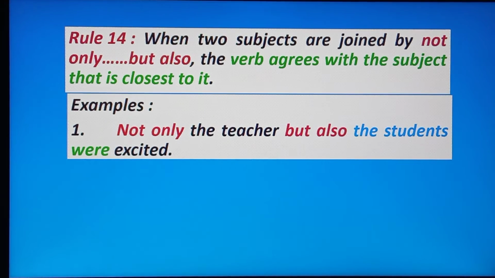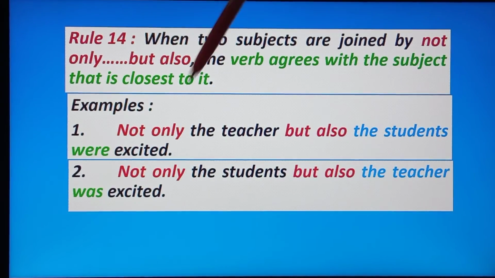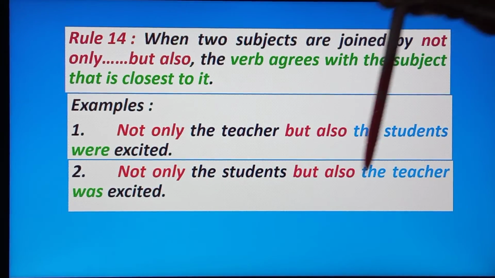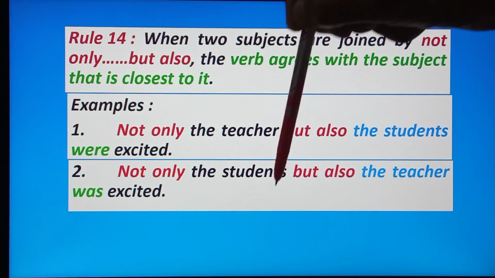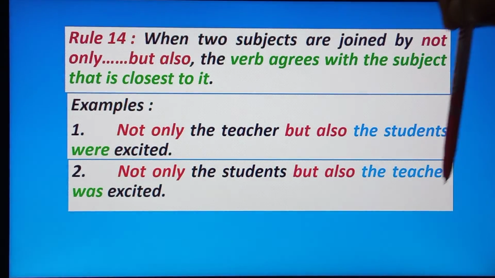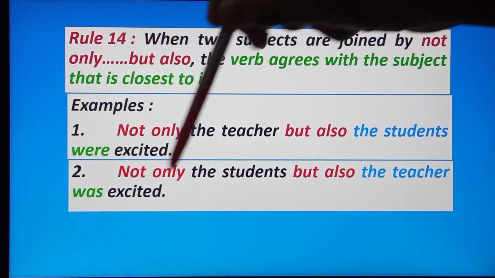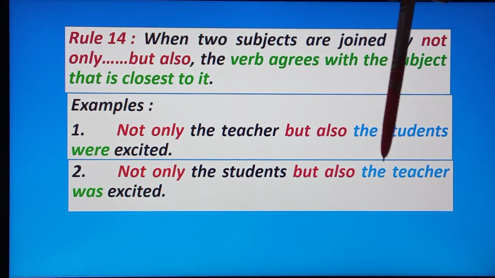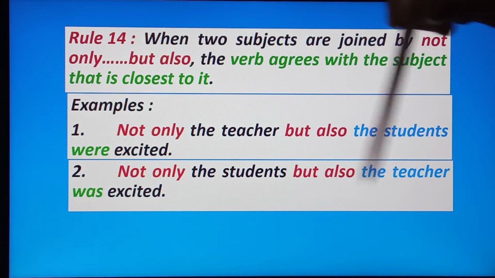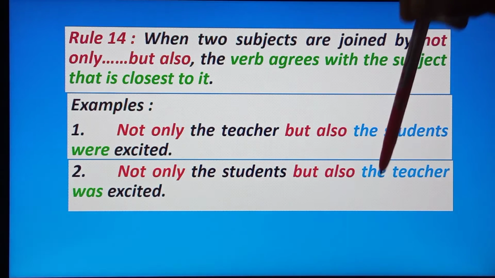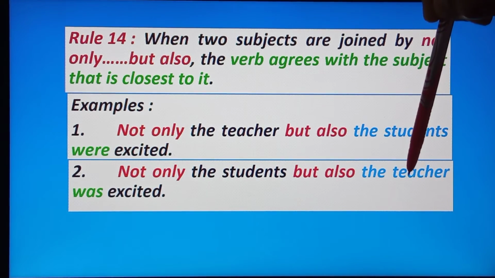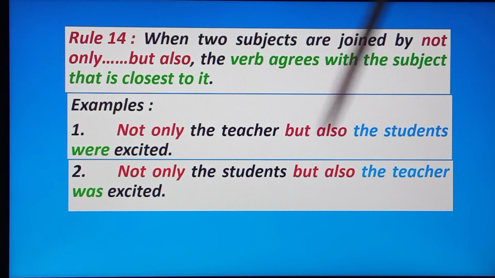Understood? Next example, not only the students but also the teacher was excited. Here the students are a subject, the teacher is a subject, and we are using not only but also, and the nearest subject to the verb is what? The verb is was, and the nearest subject to the verb is the teacher, and the teacher is what? Singular subject. Okay, so we are using the verb what? Singular verb.